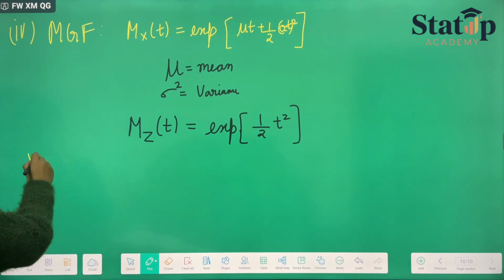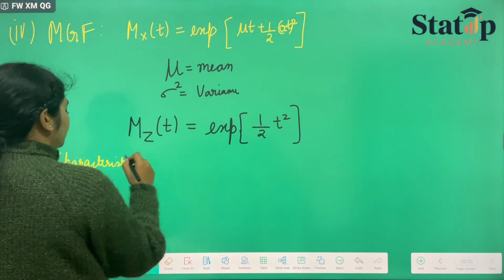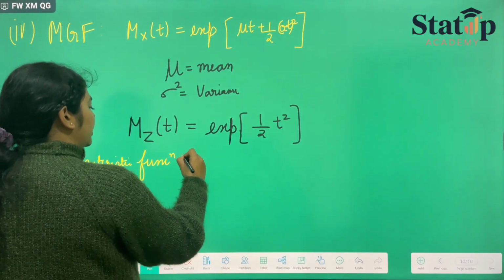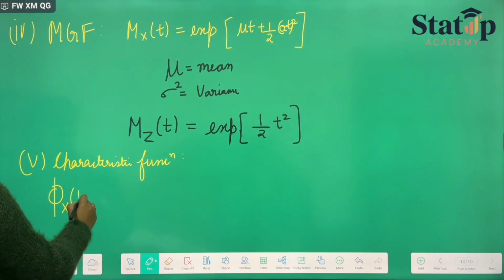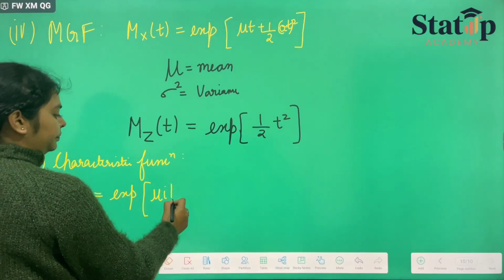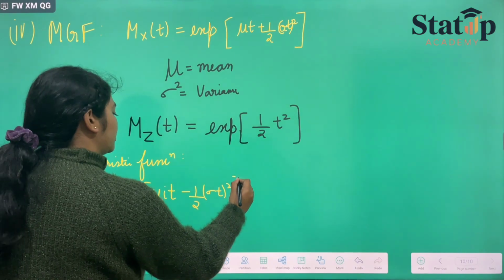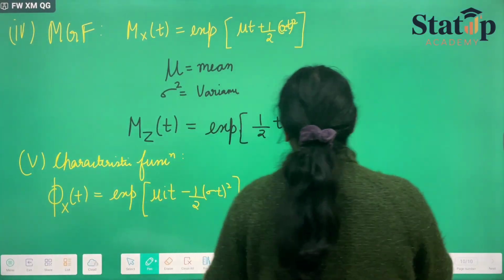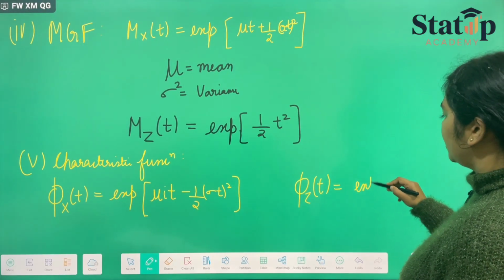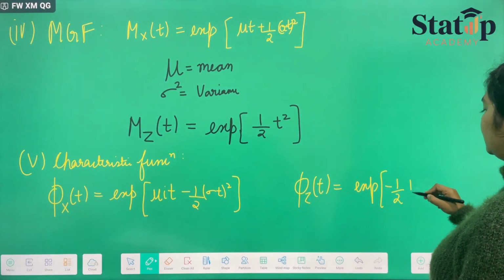And if we talk about the characteristic function of a random variable following the normal distribution, it will be denoted by phi_X(t), which is equal to exponential of mu i t minus half sigma squared t squared. Everything is the same, only i comes in. And the characteristic function of a standard normal variate phi_Z(t) will be exponential of minus half t squared, with mu equal to 0.